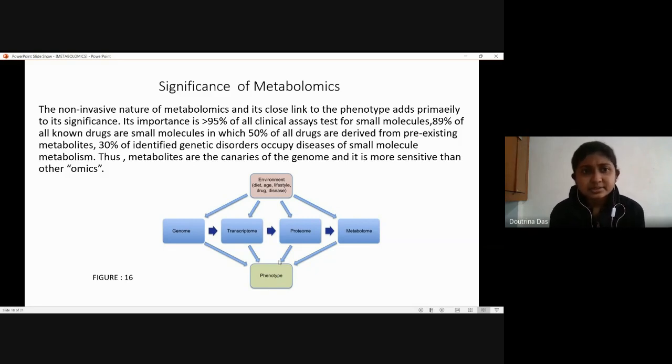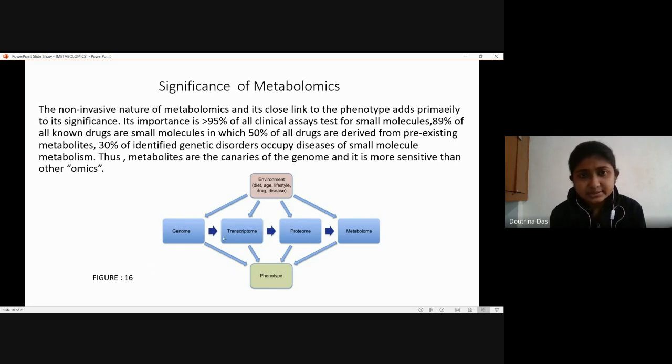It's because it is of a non-invasive nature, and it's closely linked to the phenotype of an organism. That is, it basically shows what is currently happening in a particular organism, or specifically, a particular cell, tissue, or biofluid. That is what adds primarily to its significance.